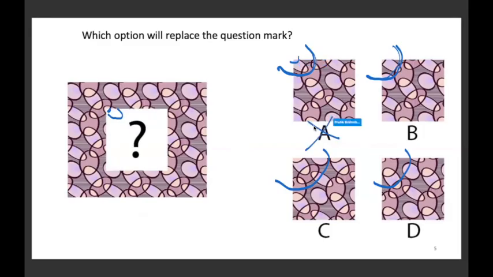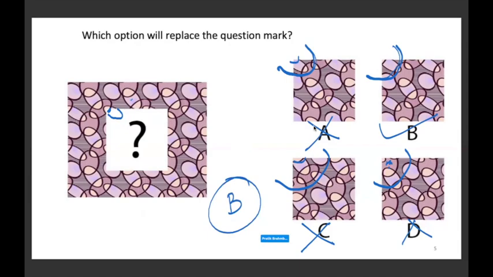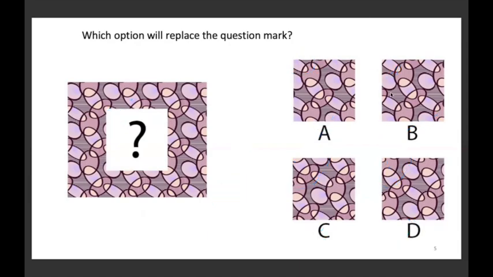B is fine. C में ये बहुत बड़ा है, so गलत है. D में the hatch is problem, ये वाला hatch नहीं आएगा. In fact, it will be some color like this, so D भी गलत है. Henceforth, B is the one which is the correct answer here. Okay, we'll move to the next one.